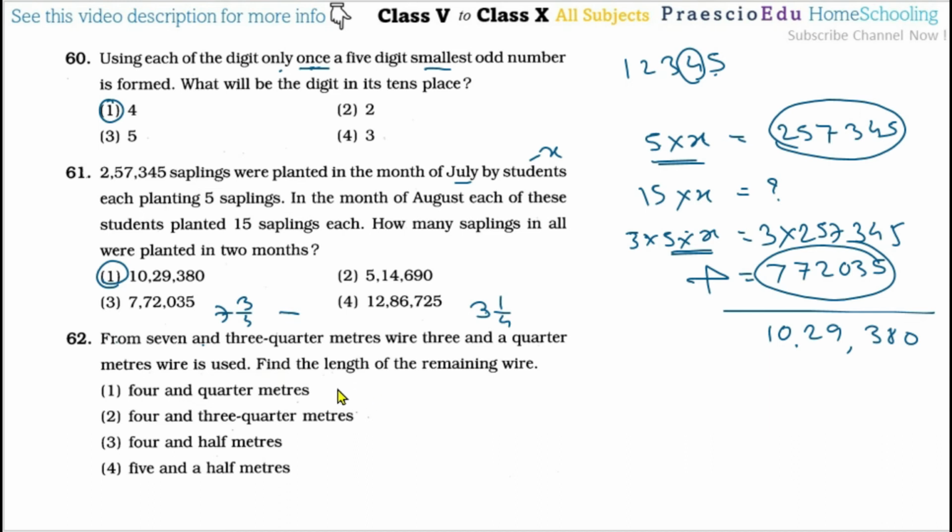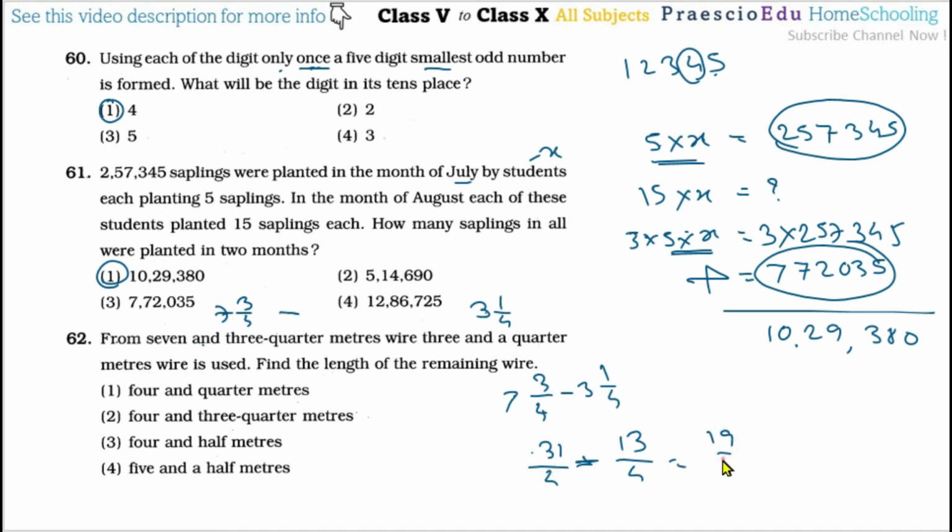So 7 and 3 by 4 minus this used we have to take out, so subtraction. So 7 4s are 28 plus 3, that is 31 by 4, minus 3 and 1 by 4, 3 multiplied by 4 plus 1, so that is 13 by 4. So 31 minus 13, so that is equal to 18.